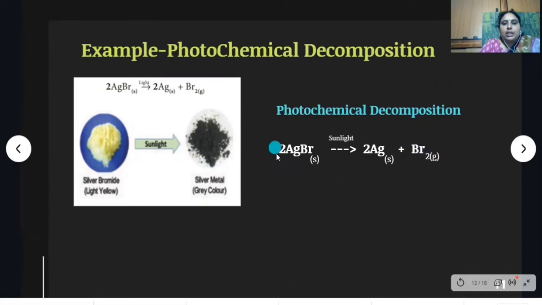So in this reaction, silver bromide breaks down into silver and bromine. This reaction occurs in the presence of sunlight, so this is known as a photochemical decomposition reaction.